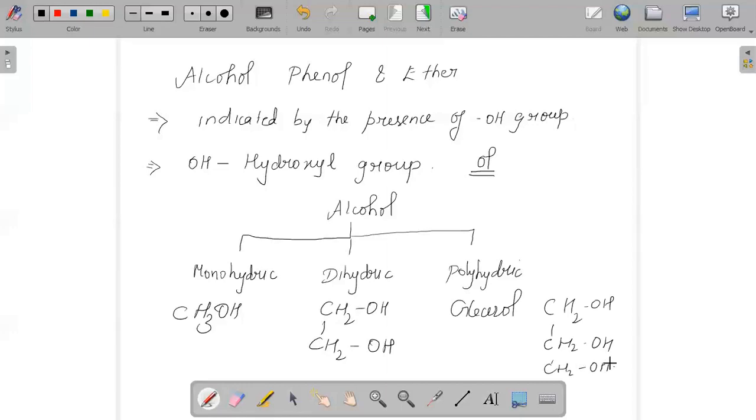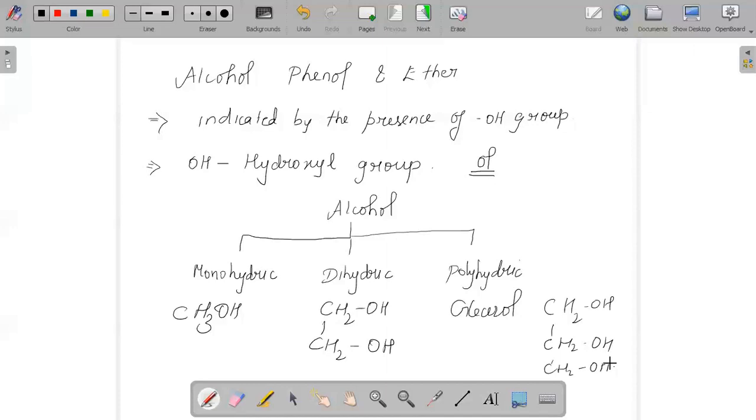And based on hybridization, it can be sp3, for which an example is ethanol. It can be sp2 hybridization, for which an example is benzyl alcohol. So there are different categories of alcohol based on hybridization also.